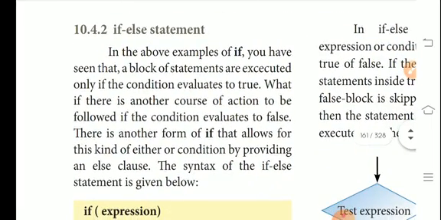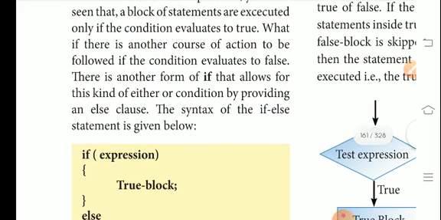The if-else statement. In the above example of if, you saw that a block of statements is executed only if the condition evaluates true. What if there is another course of action to be followed if the condition evaluates to false?